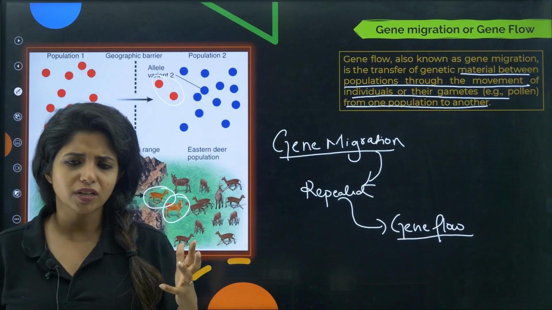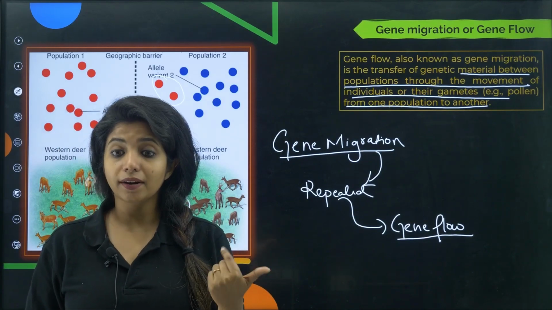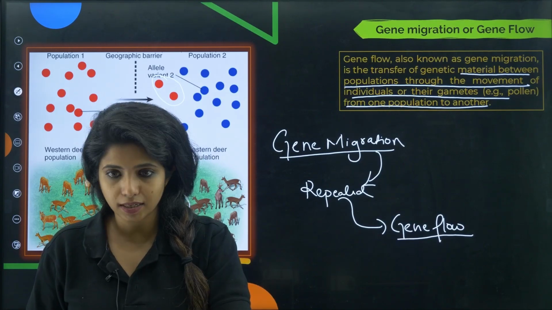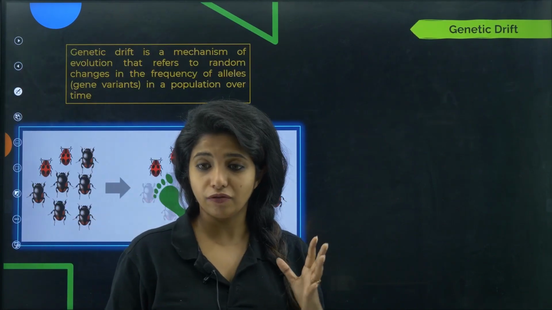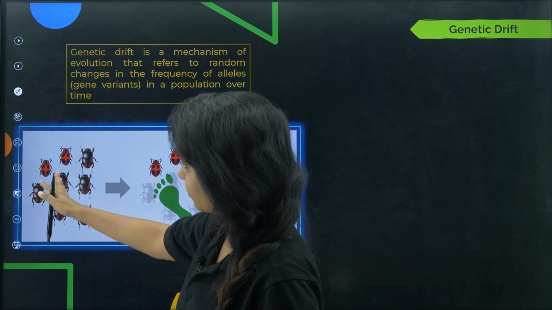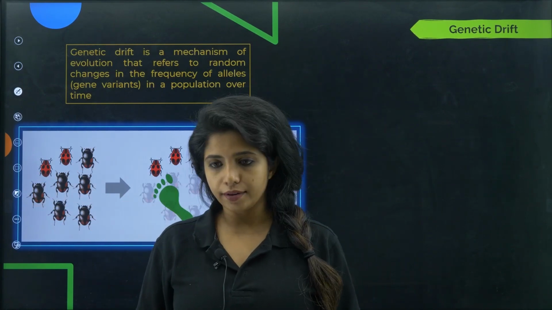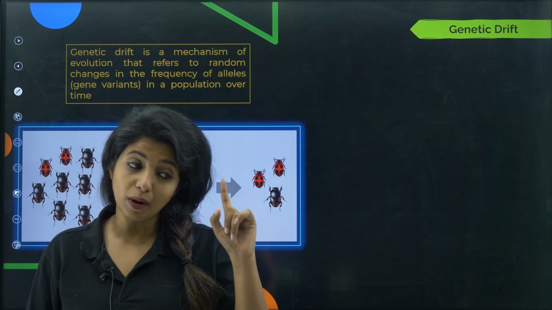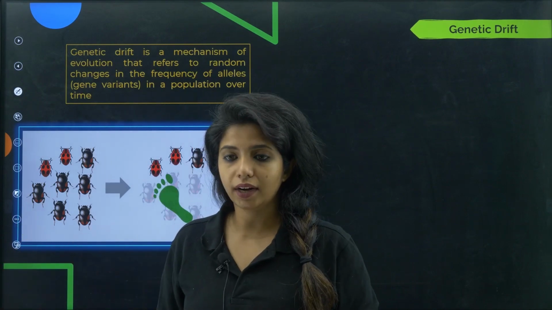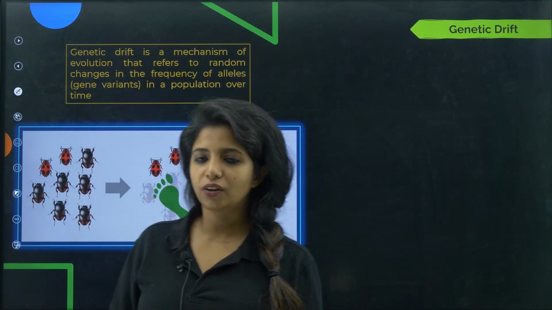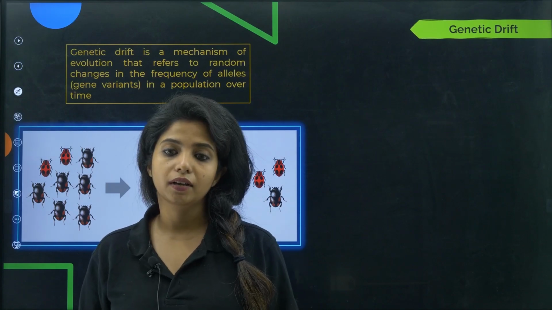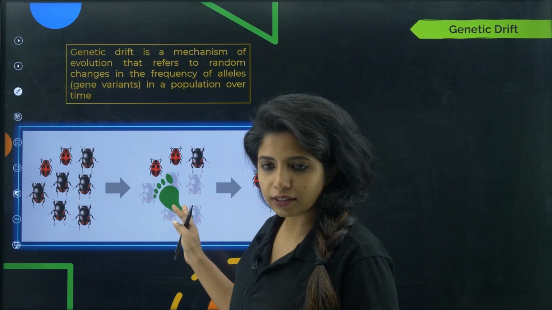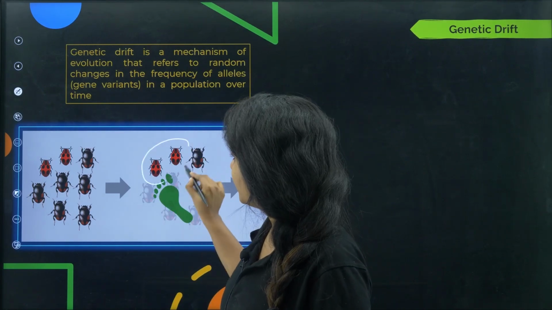Now that is not by chance, it happens by movement. But the next term, genetic drift, is where the allelic frequency changes totally by chance, and it's actually very funny. Over here you see there are black beetles and red beetles. The black beetles are like bullies, saying this is our area and no one can enter, you better stay outside. This is what they said to the red beetles. Now one person went, not knowing he was eating a sandwich, and he stamped on them by chance. So all the black guys died off. Who stayed there, children? The red ones stayed.